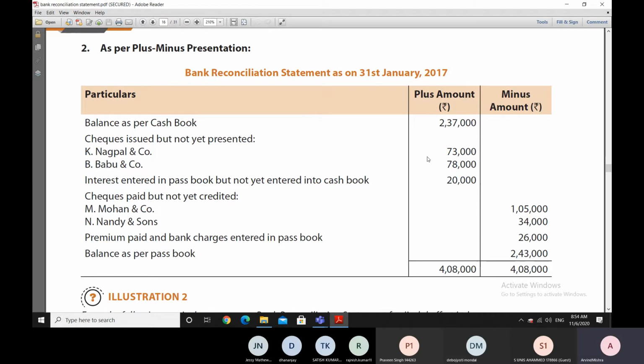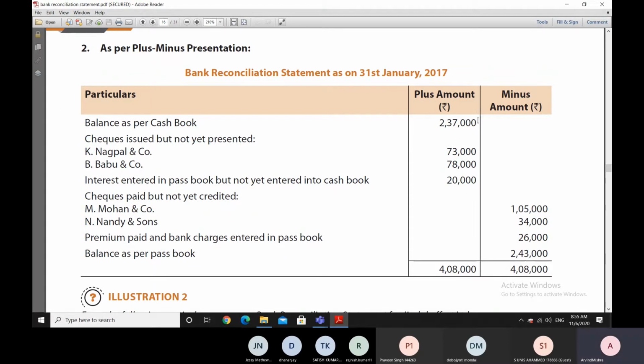So let us say these checks have been entered, 73,000, or let us consider one of these checks. Let us say that this 73,000 check has been entered in the cash book as having been issued to someone, and that is why this is shown as 2,37,000 rupees. But this check has not come into the bank passbook.